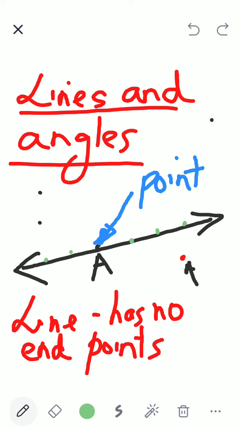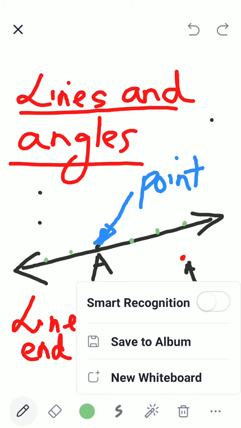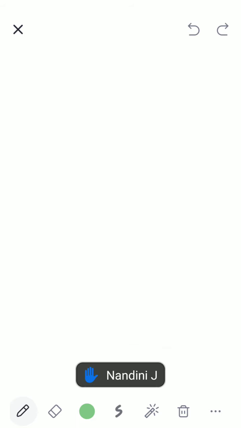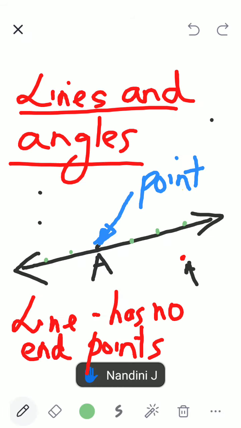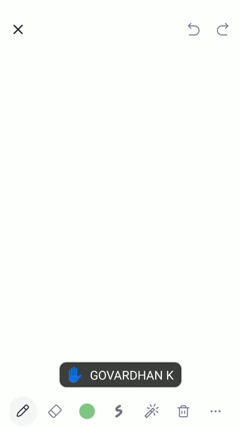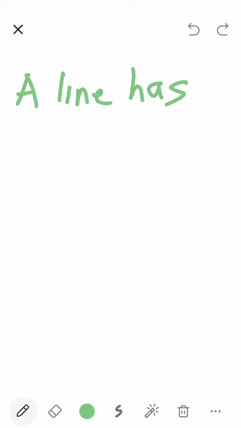So, how many points does a line have? This line has 6 points, but how many points does a line have? Infinite. So, yes, Govardhan. Please move, children. Children, please mute.